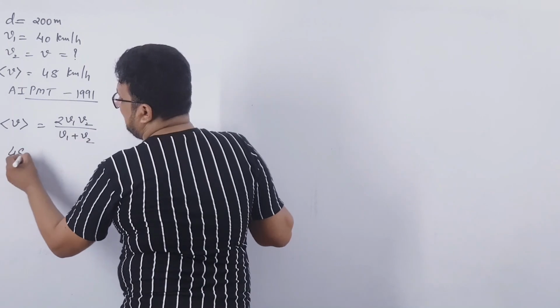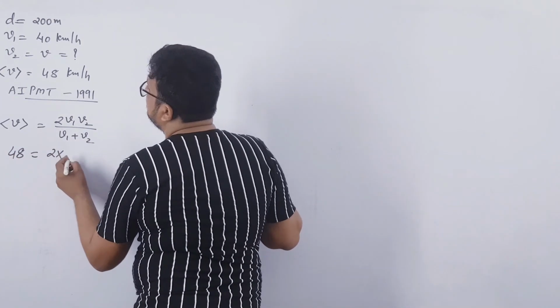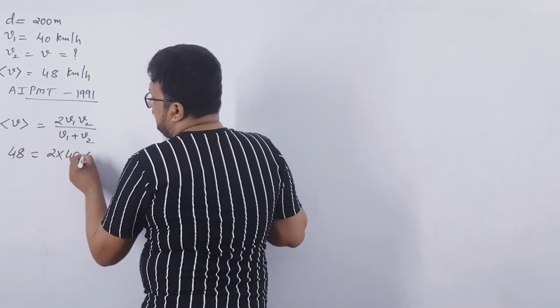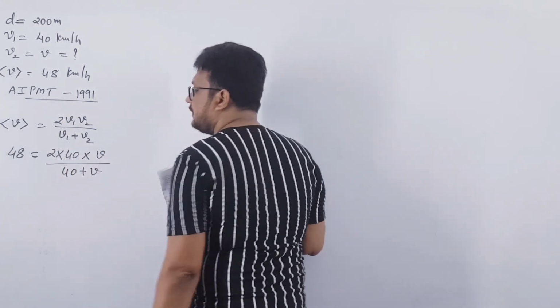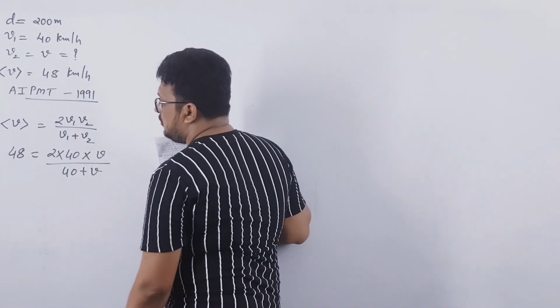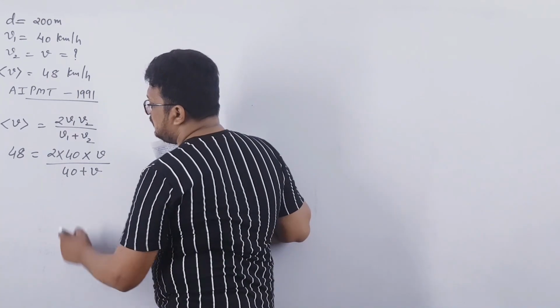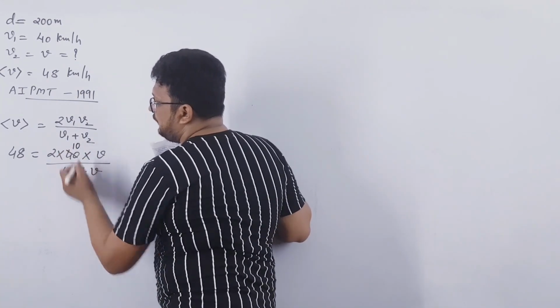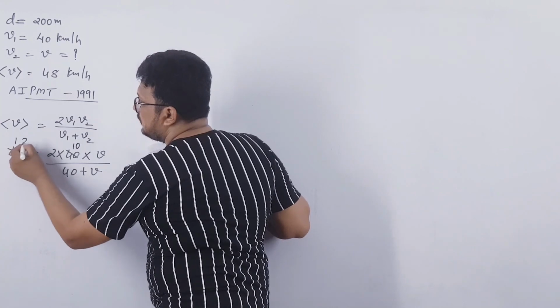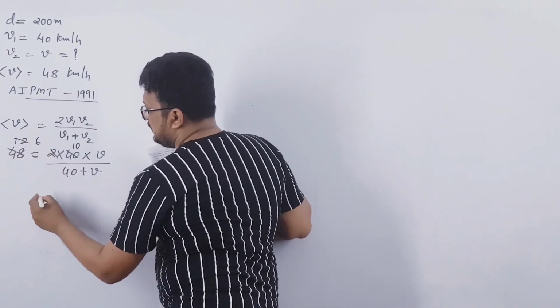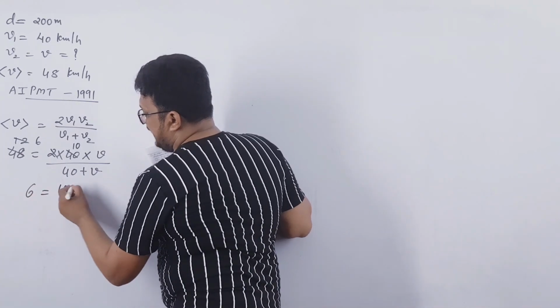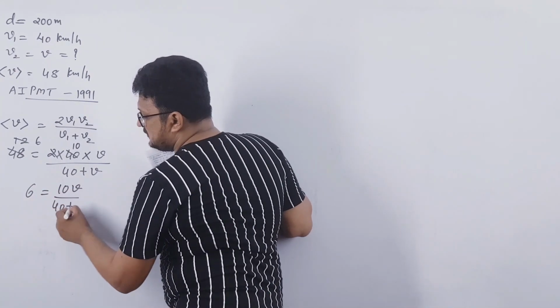This is 48 is equal to 2 into 40 into v over 40 plus v, right? So 4 10s are 40, 4 12s are 2, 6 are. So 6 is equal to 10v over 40 plus v.